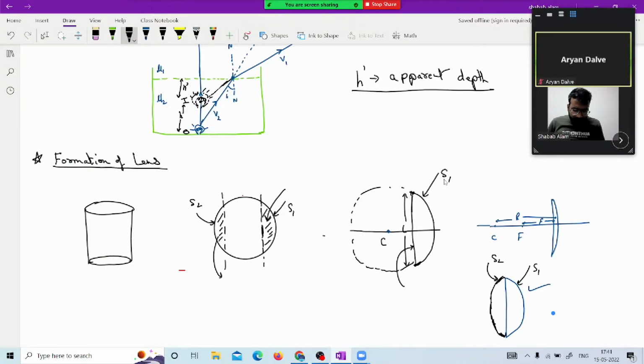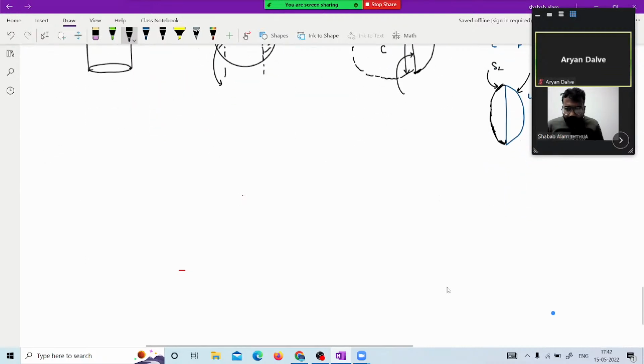So here, first of all, let us calculate this part in the nomenclature. This is the lens we have. I'm not drawing the line for this part. I will draw this in the dotted portion. So this is the part we have.